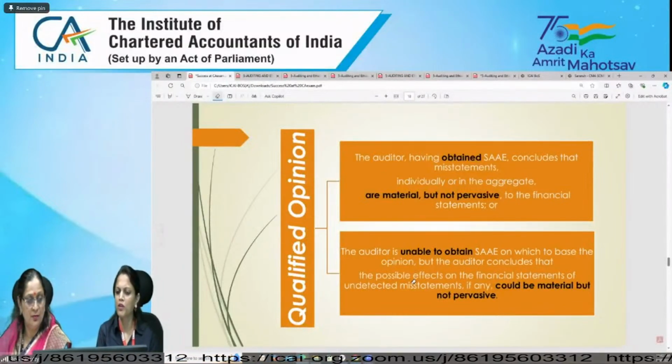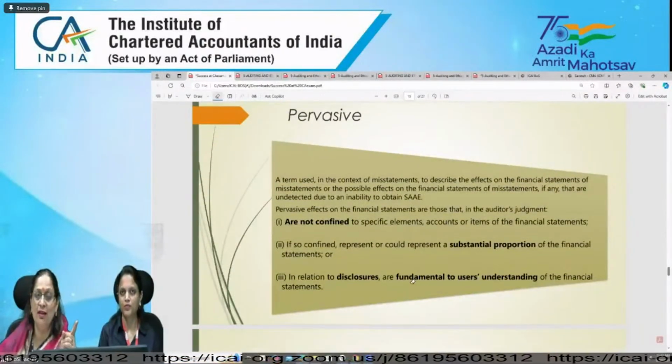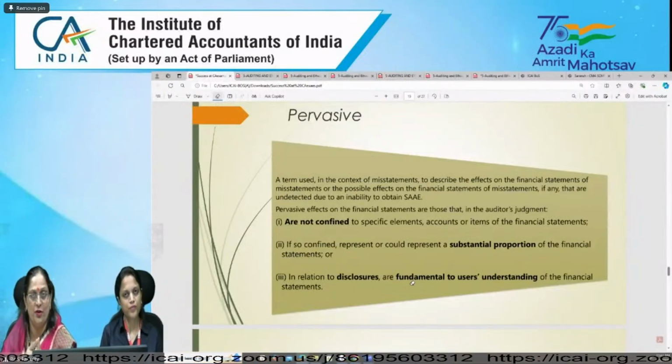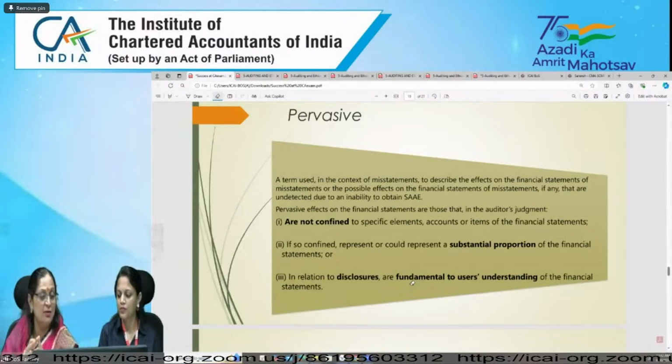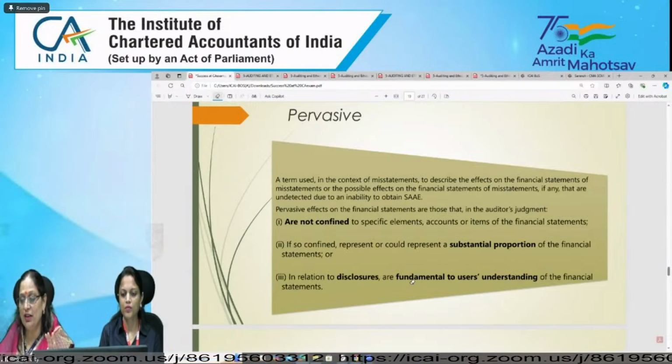Ma'am, what is pervasive? Now you need to remember what is audit. You need to check whether sufficient and appropriate audit evidence is available or not. Second, you need to check material misstatement. Then the third important term we are talking about is pervasive. What is pervasive? Already she had shown you the definition.